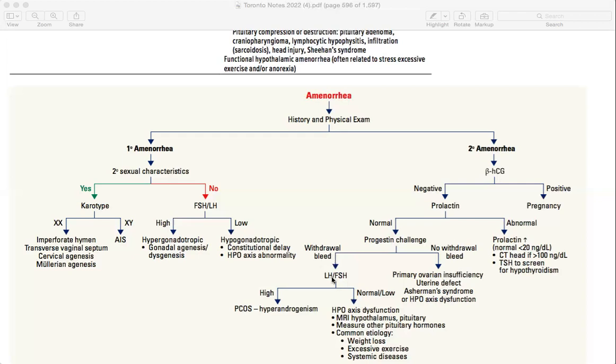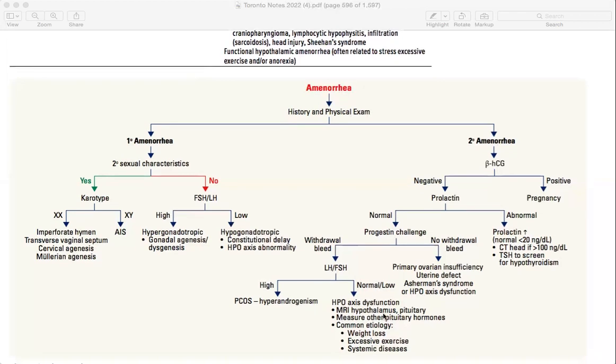Then comes the withdrawal bleed. If after giving progesterone there is a withdrawal bleed, then we do the LH and FSH check. If that is high, then it is PCOS, hyperandrogenism. If it's normal or low, then it's HPO axis dysfunction, so MRI of the hypothalamus and pituitary. The problem might be over there. Maybe she lost weight too aggressively, and that affected her menstruation. Maybe she is exercising too aggressively, and that is affecting her menstruation.